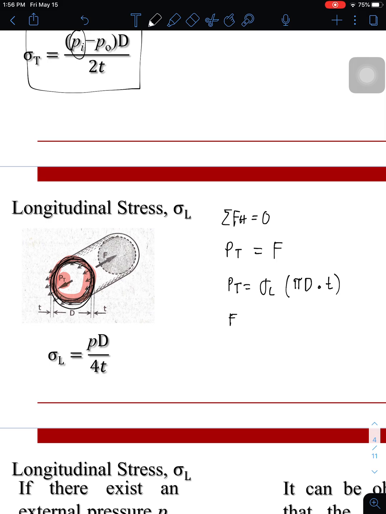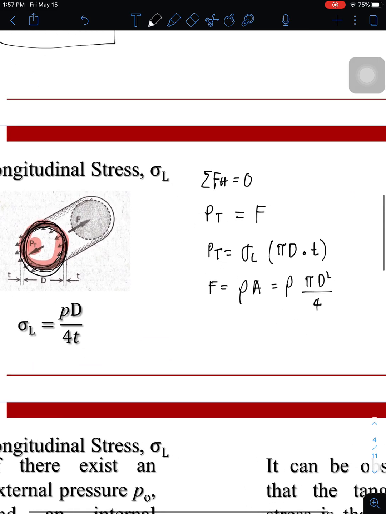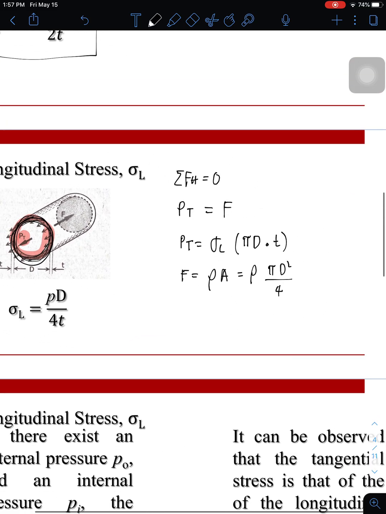Then how about F? F is the product of the internal pressure times the area. And the area we're describing is the area of a circle. So that's pi times d squared over 4. So if we try to substitute everything here, then we could get longitudinal stress times pi d times thickness equal to the pressure inside times pi d squared over 4.